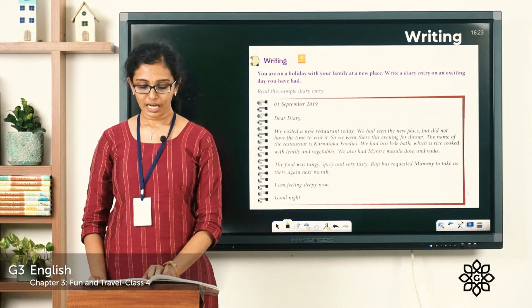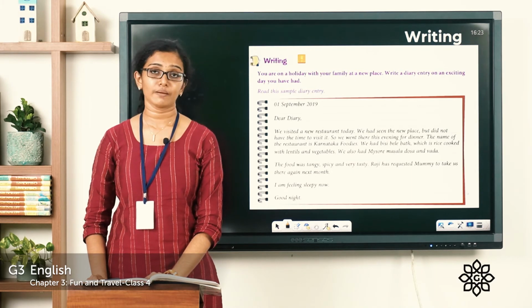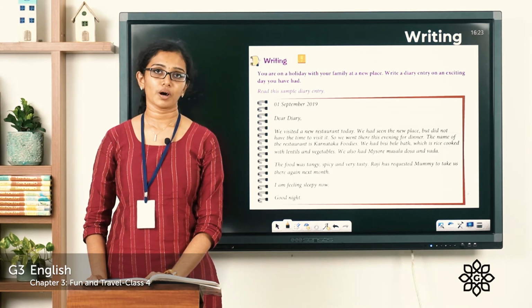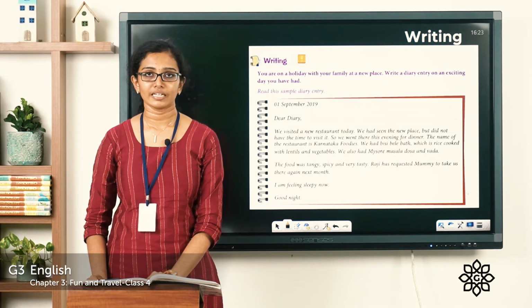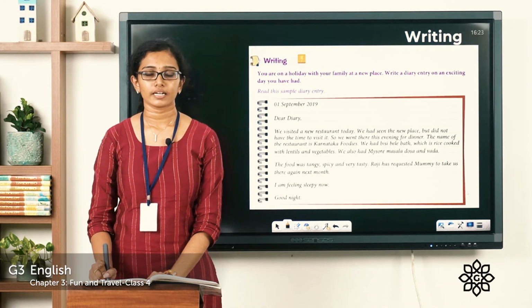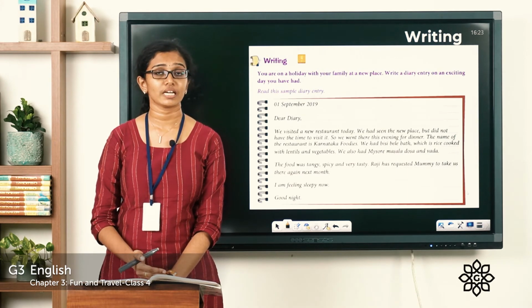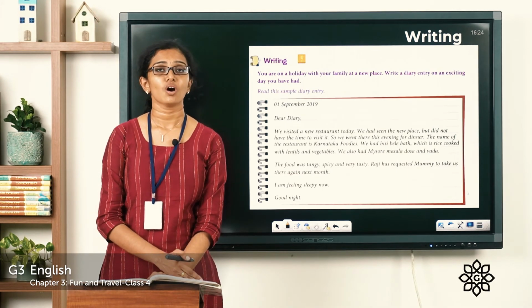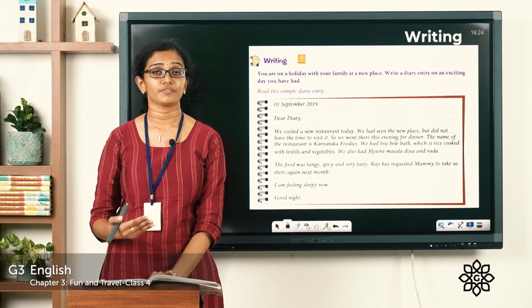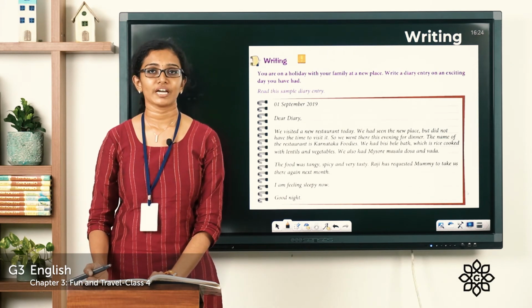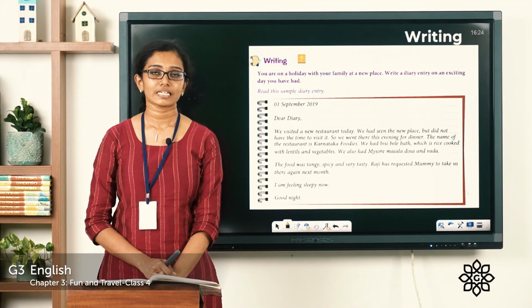So this is a diary entry that a child wrote about her day, about the happenings on September 1, 2019. So this is an example. Children, you can also start writing a diary. See, you can write anything in that. You can write the day-to-day happenings, if there is any birthday or if it was any special day. You can write about the memories that you made on that special day. And after many months, maybe after many years, when you go through the diary once again, it will be a beautiful walk down memory lane. So children, you can start writing a diary today.